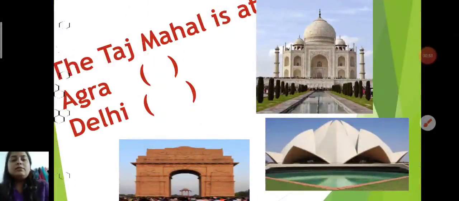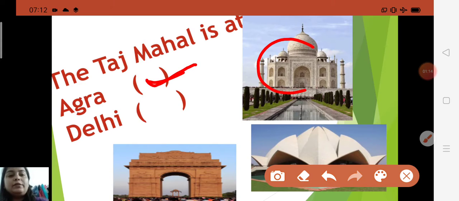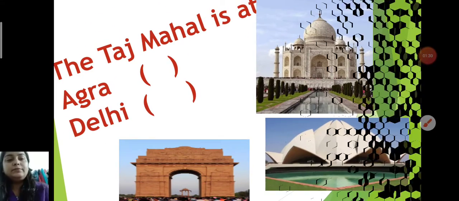First question is here. The Taj Mahal is at Agra or Delhi? What will you say? Yes, the Taj Mahal is at Agra. It is one of the seven wonders of the world. It is made of white marble, and it was built by Shah Jahan. And these pictures, children, are the Lotus Temple and India Gate. The Lotus Temple and India Gate are in Delhi. Okay, so now next one is here.